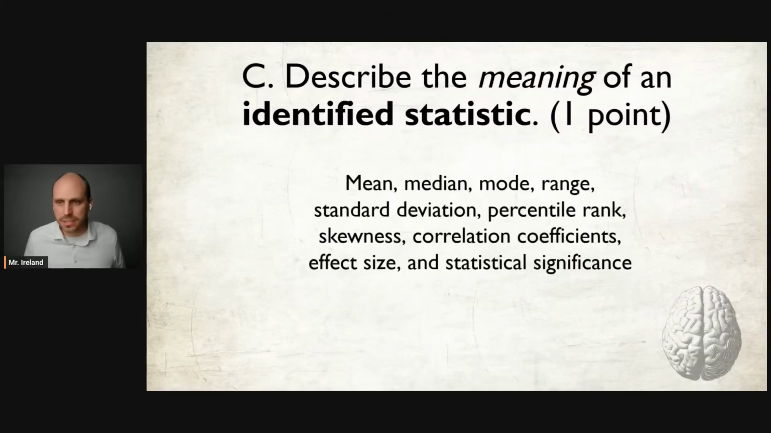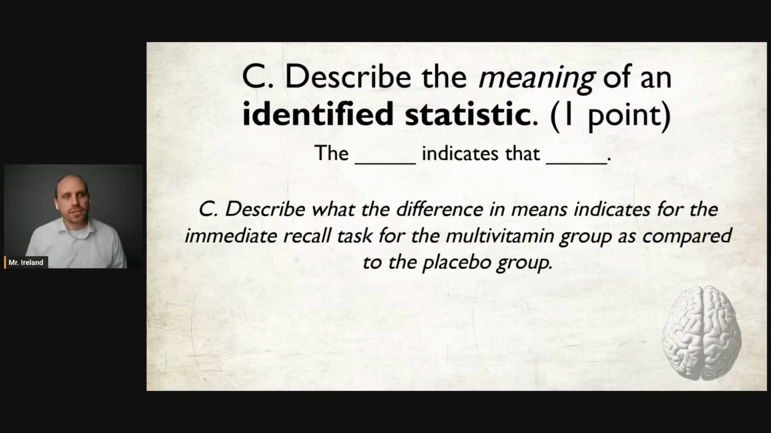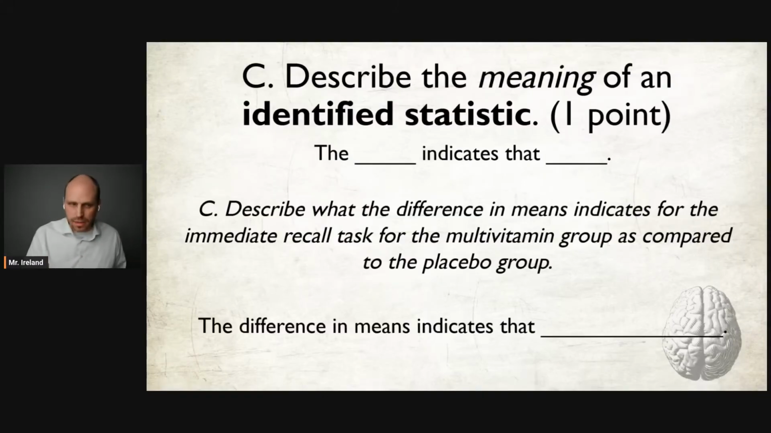So moving on to part C, describe the meaning of an identified statistic. And here are the statistics that you may encounter: mean, median, mode, range, standard deviation, percentile rank, skewness, correlation coefficients, effect size, and statistical significance. How should you format your response to this? Well, you should say the blank indicates that blank. Describe what the difference in means indicates for the immediate recall task for the multivitamin group as compared to the placebo group. So you should say the difference in means indicates that what?